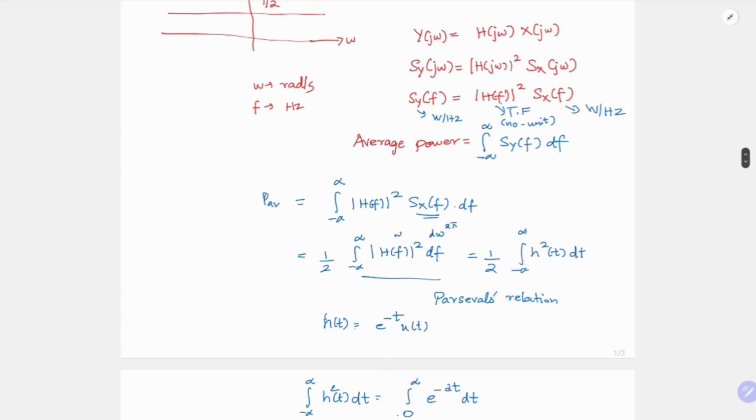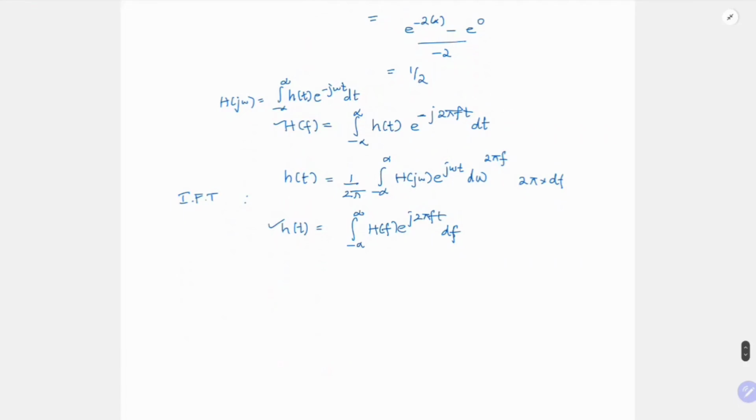This is coming because of the units. So here the unit is per hertz, it is not per radian per second. If it is per radian per second, then you have to use d omega. So by multiplying by df, we are actually removing this hertz. So it is watt by hertz into hertz, which is equal to watts. Here you can't put radian per second, then you will be making a mistake. So you have to be careful.